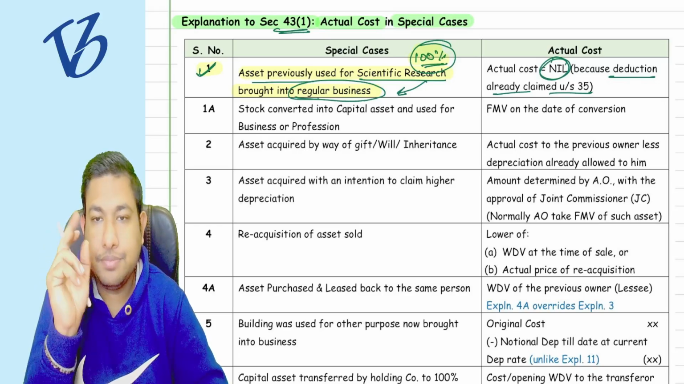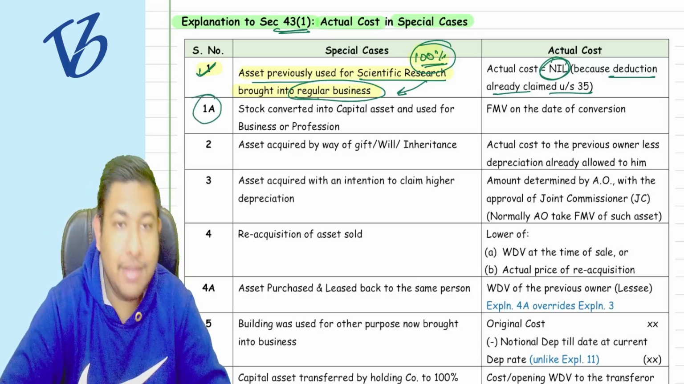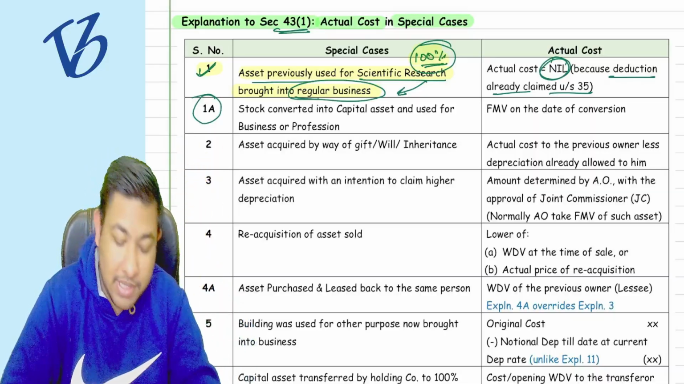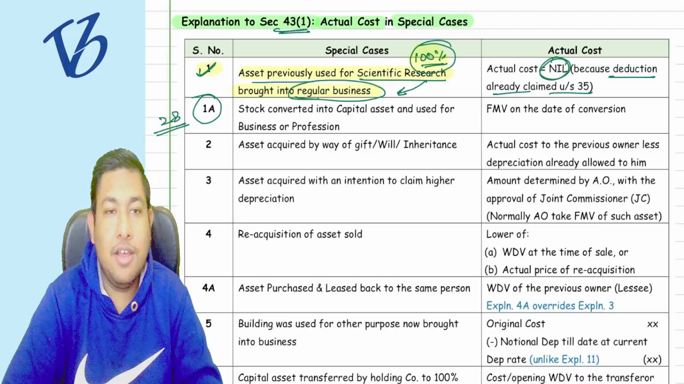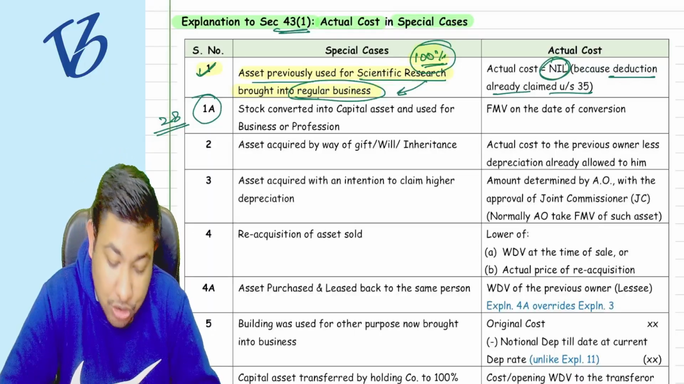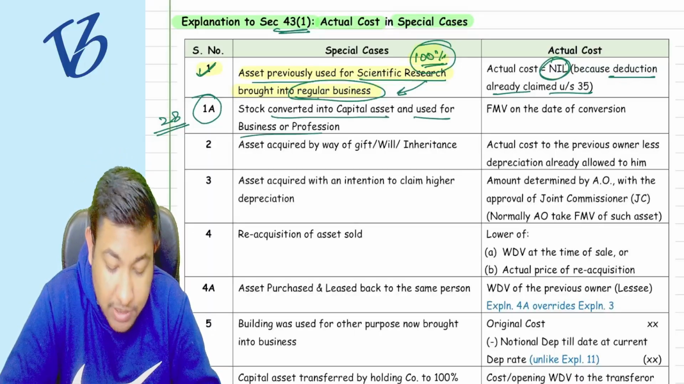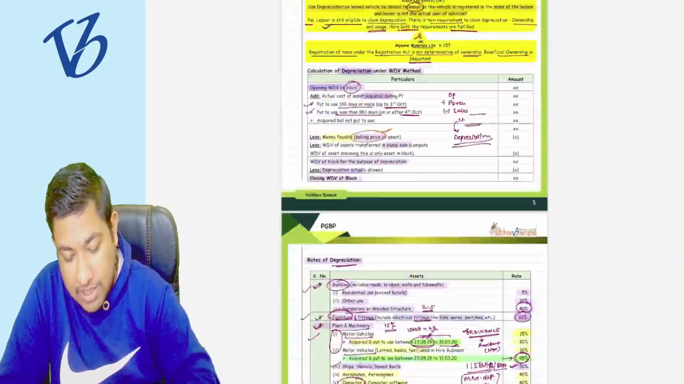Tell me this. Point 1A was already left by me under section 28. See, stock converted into capital asset and used for the business or profession. Come to section 28.